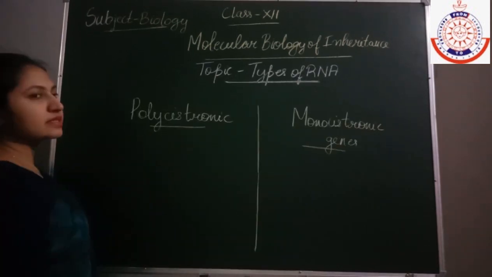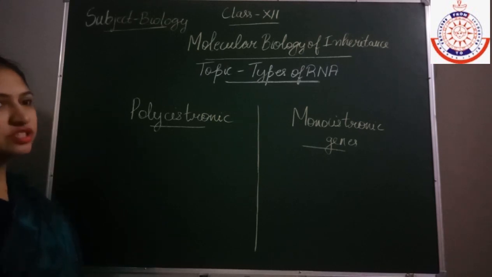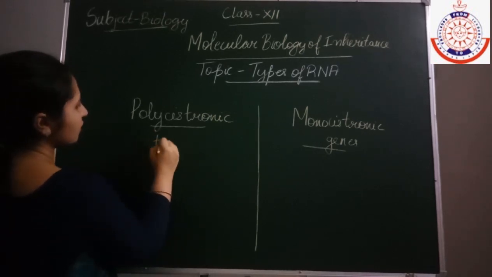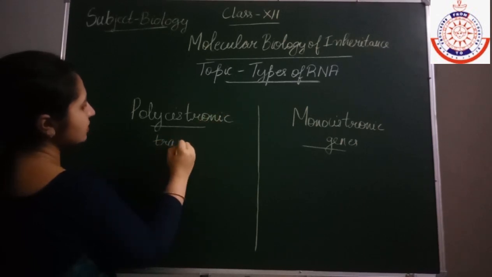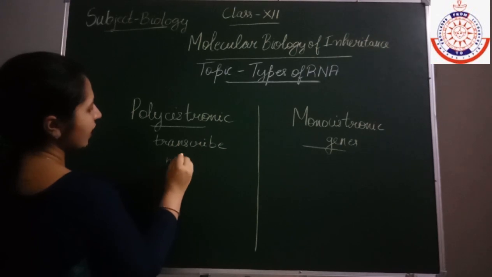Now next we will discuss the polycistronic and the monocistronic genes. Polycistronic genes means these genes transcribe the mRNA.